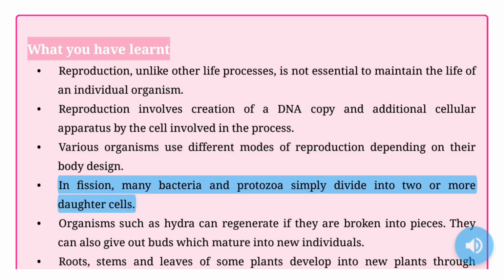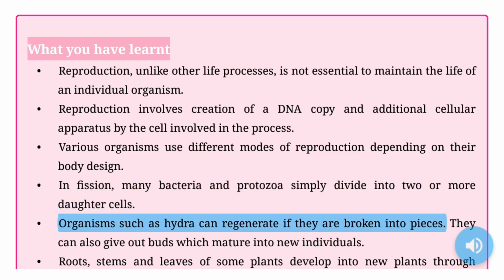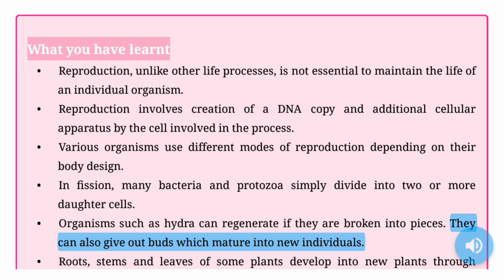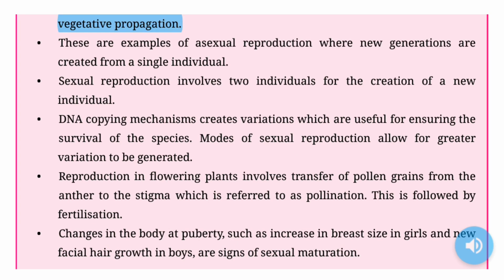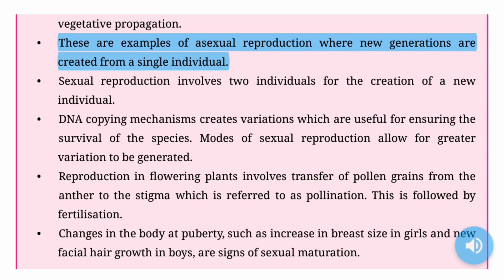In fission, many bacteria and protozoa simply divide into two or more daughter cells. Organisms such as Hydra can regenerate if they are broken into pieces. They can also give out buds which mature into new individuals. Roots, stems and leaves of some plants develop into new plants through vegetative propagation. These are examples of asexual reproduction where new generations are created from a single individual.